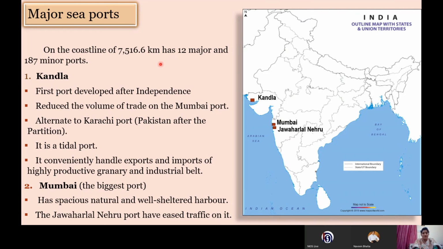So if we see, the total coastline of India is 7,516.6 kilometers. It has many ports, although we will take up the major ports only. It has 12 major ports and 187 minor ports. So let's take the Kandla port first. It is in the state of Gujarat.